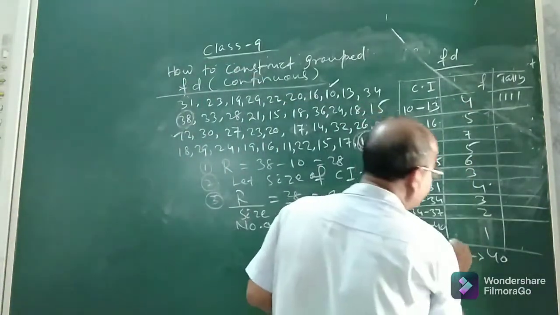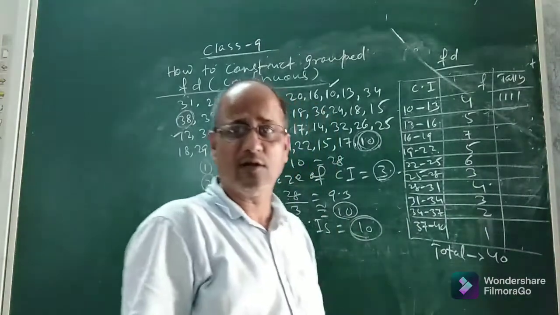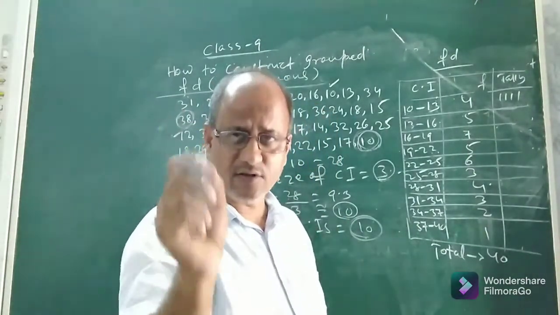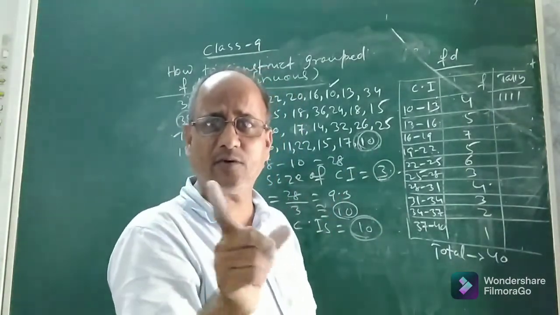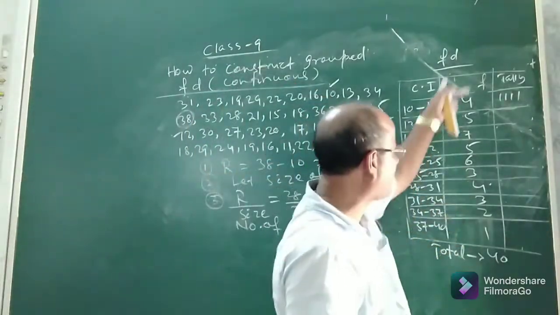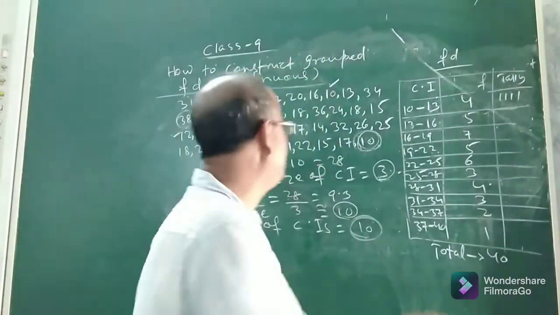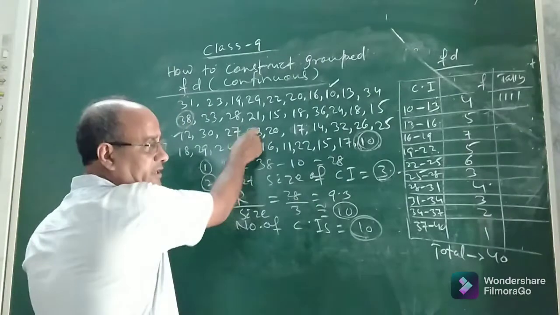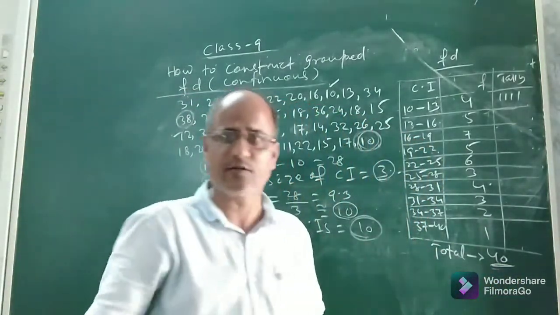After finding the frequencies, you add all the frequencies. It will be equal to 40, because in any distribution, whether it is exclusive or inclusive, the sum of frequencies will always be equal to the total number of observations. Here the total number of observations is 40 in this particular question, and you see, the sum of frequency is also 40.